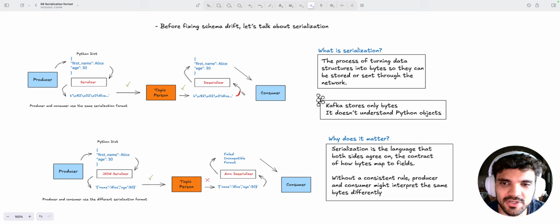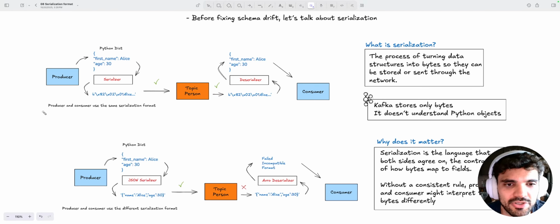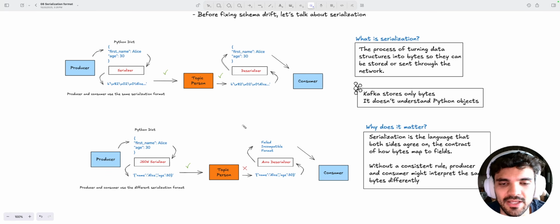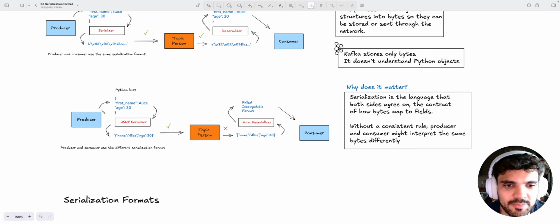Then the consumer needs to deserialize it to get back to the original format, and then the consumer is able to deal with that information. So in this scenario one, both the producer and consumer are using the same serialization format, so you can see it returns the same message.